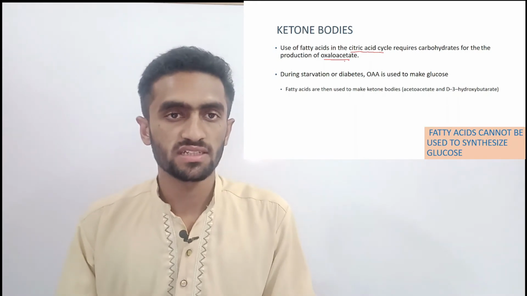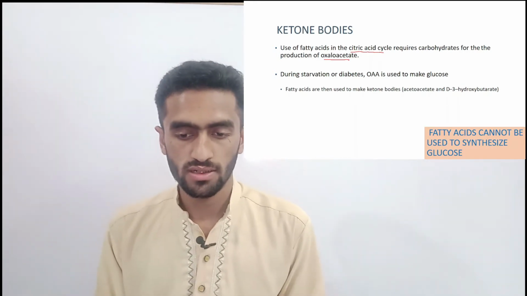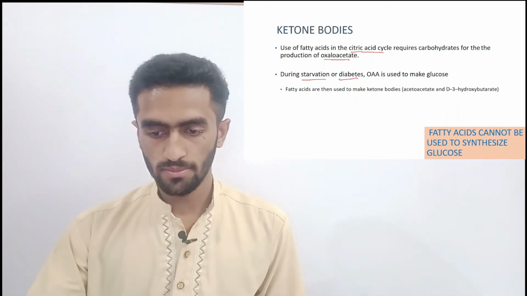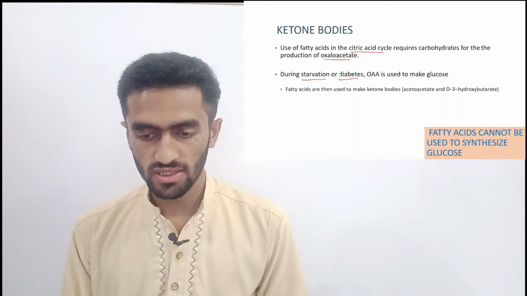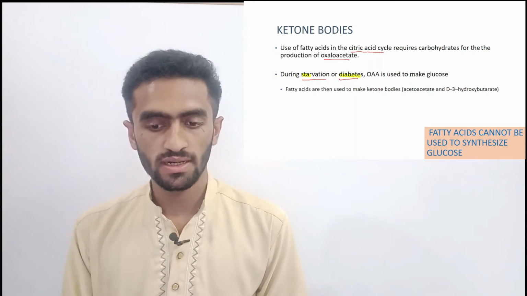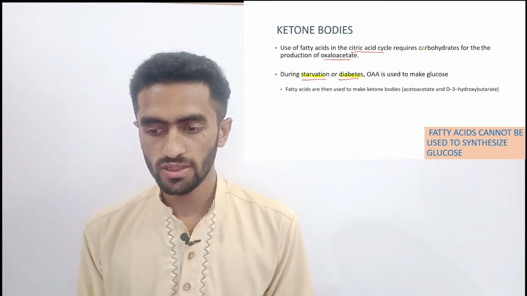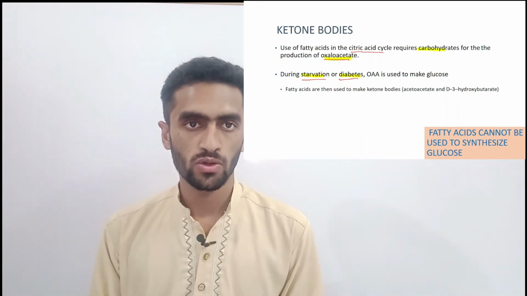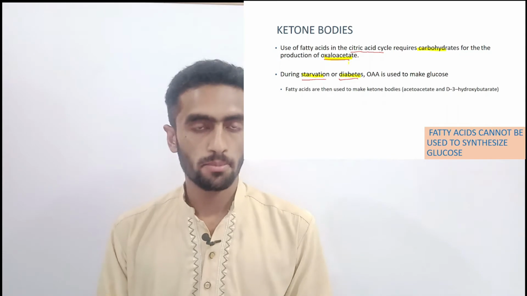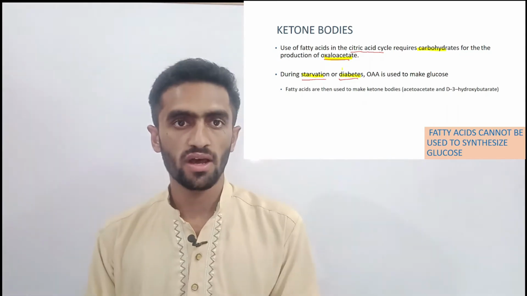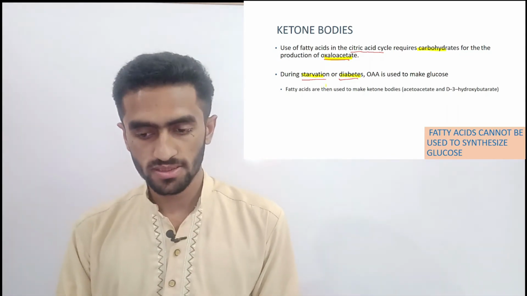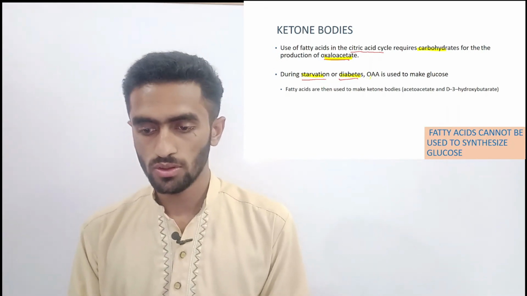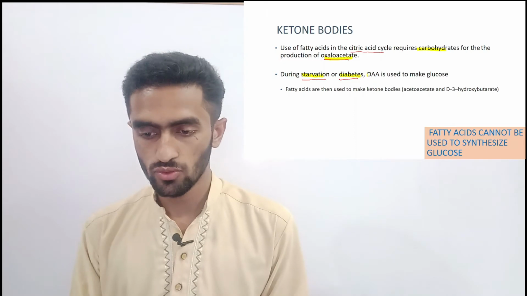Because we are in a condition of starvation, or a diabetic person who is unable to take in carbohydrates, and we require carbohydrate for oxaloacetate formation to start our citric acid cycle.